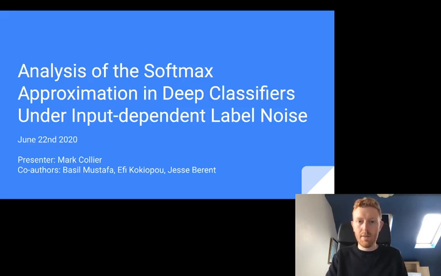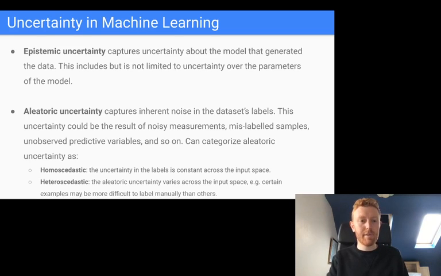Hey, I'm Mark. I'm an AI resident in Google Zurich, and I'm going to present some recent work we've done on training deep neural network classifiers under input-dependent label noise. So, just starting off with some definitions.